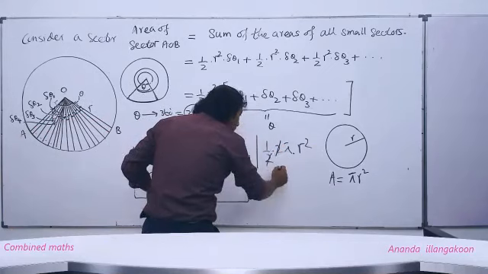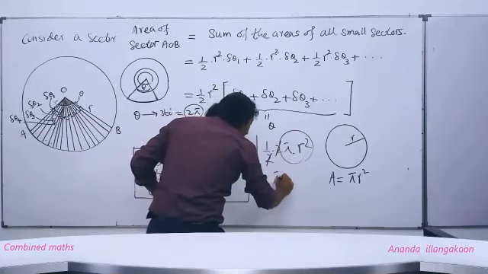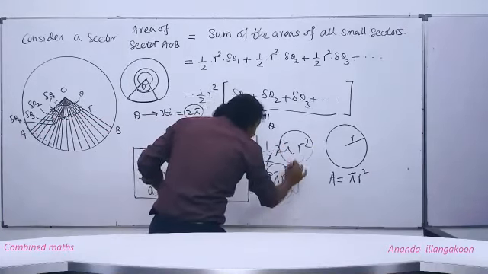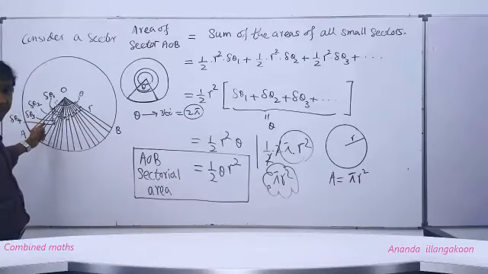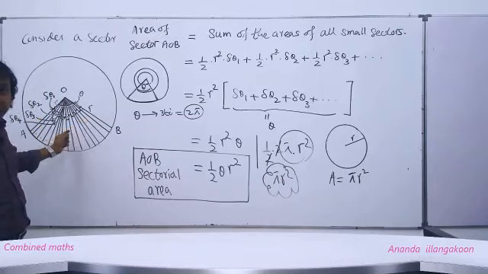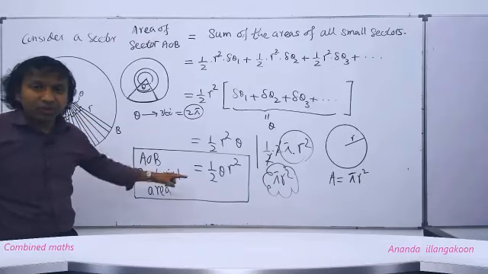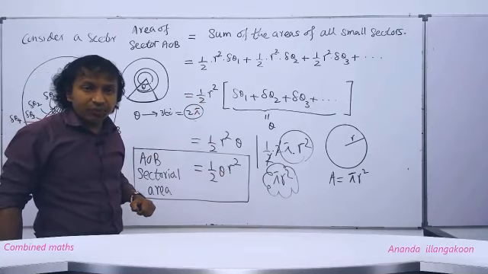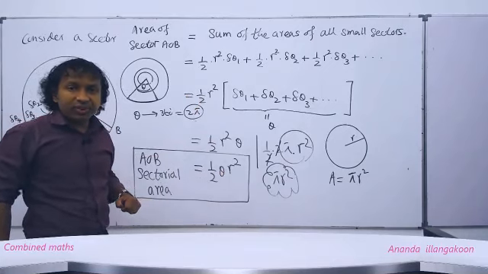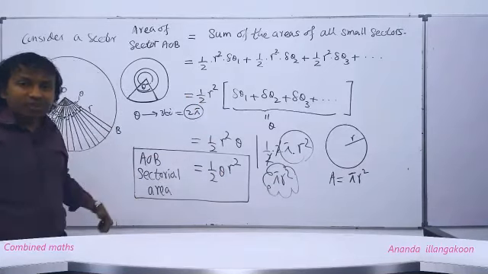Cancel down the 2 and 2, and what you get is pi r square, the area of a circle. Then how can you reject the way we used to take this area of a sector? Because by that we can obtain the area of a circle also, pi r square. Therefore, the way we taught is very accurate.